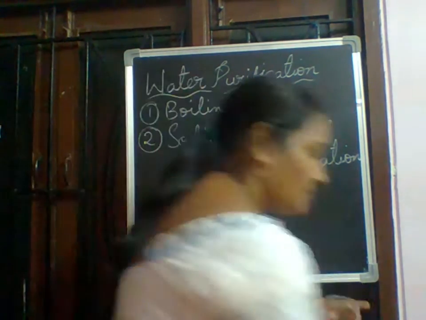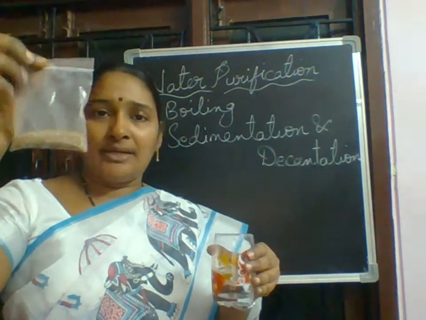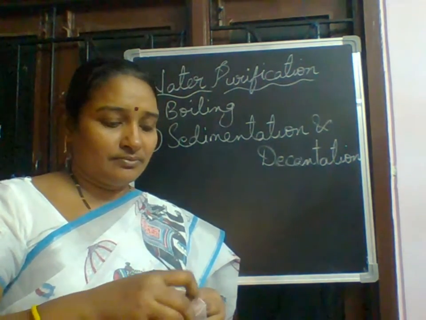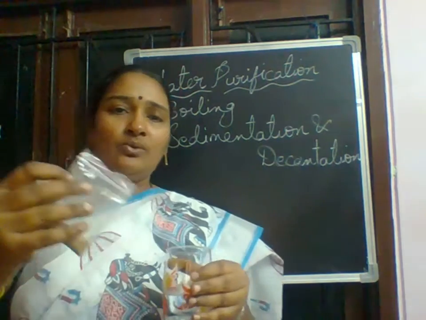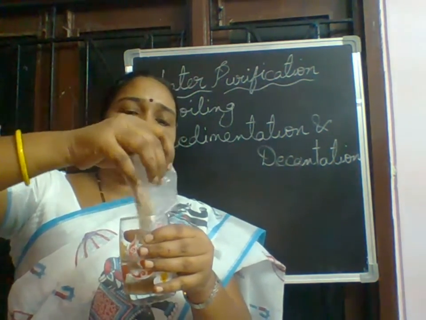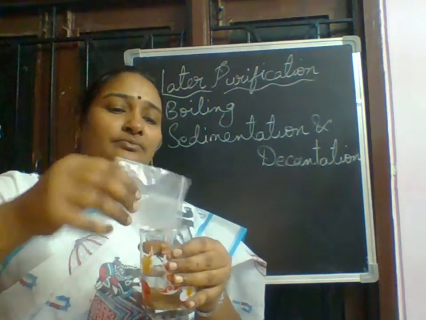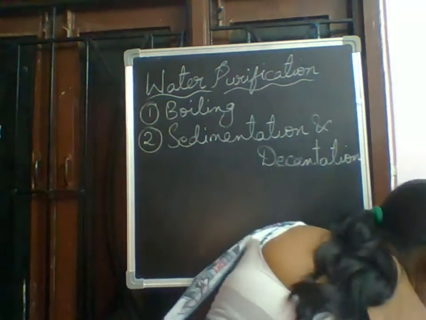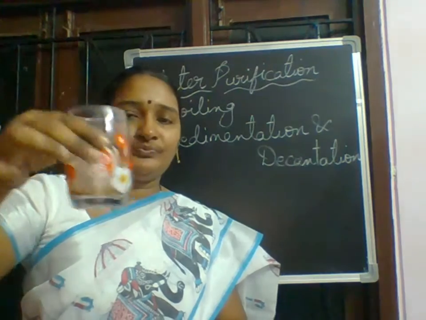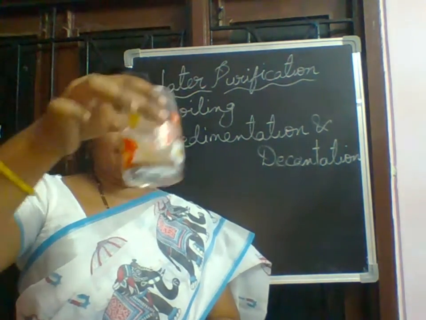Next, I have taken some sand. Now I am adding these sand particles into the glass of water. Then I am mixing it, thoroughly mixing the sand.